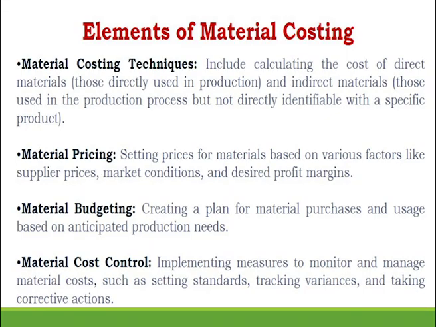So, therefore, every time the company needs material to be purchased from the supplier, the stores department will put up a requisition order. On the screen you can see that there is a purchase requisition form. That form is being filled by the stores department and it is being sent to the purchase department so that the purchase department purchases the same from the supplier depending on whatever is the need.